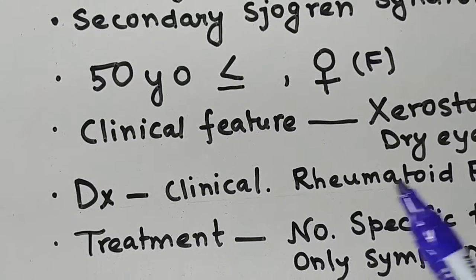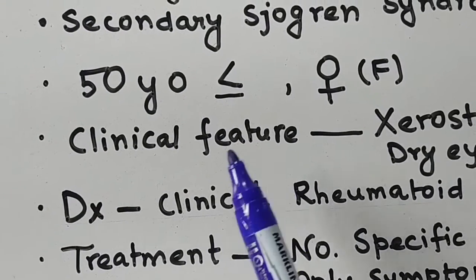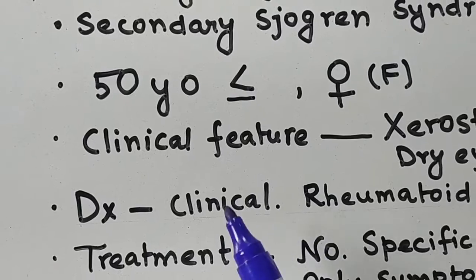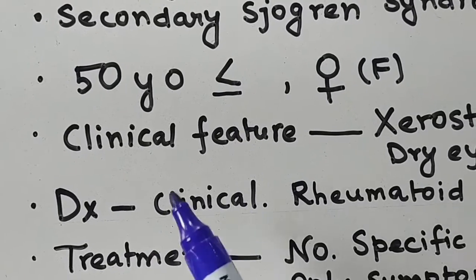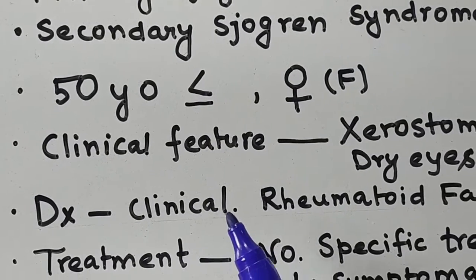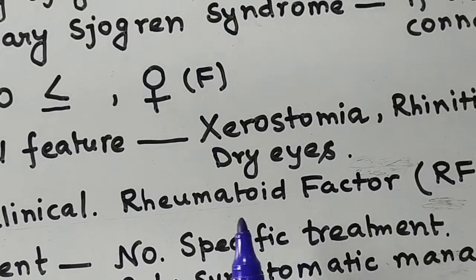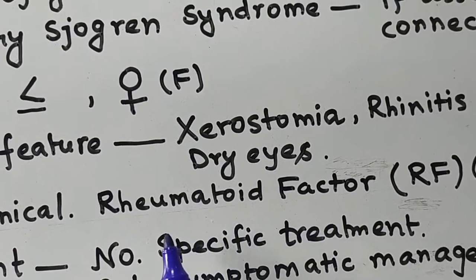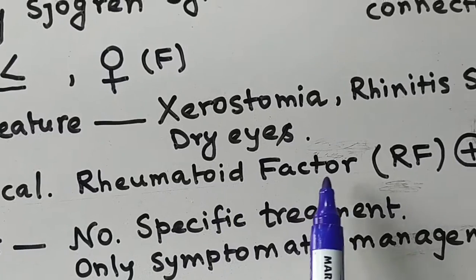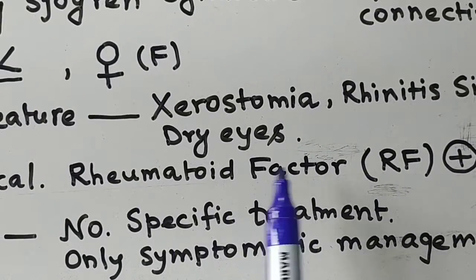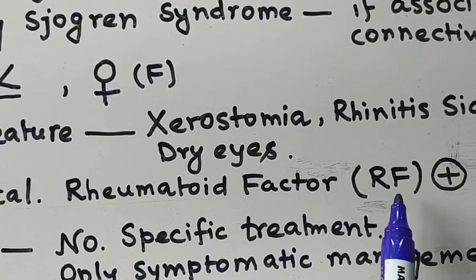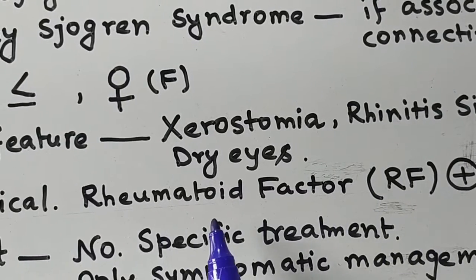Now what about the diagnosis? Basically, the diagnosis is wholly clinical. You have to understand this disease in the clinic only. But you can do certain tests, like the rheumatoid factor, RF, which is positive in these kinds of patients.